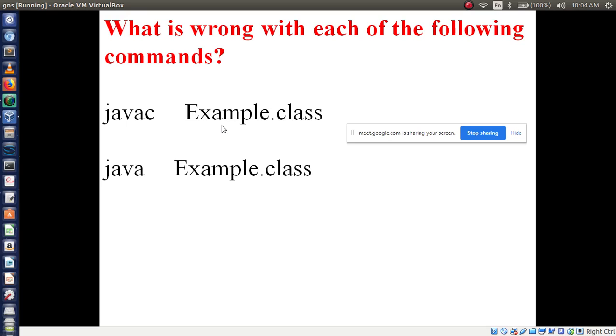Kiran? Tell me this line, javac. Next, what should I write? Class name dot java. So the class name is example. Assume example is a class name. So it should be dot java. Then next, java.